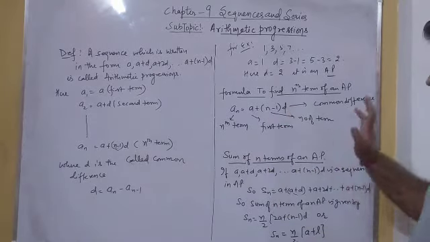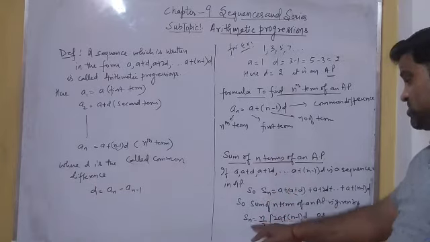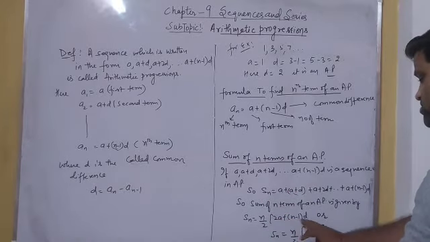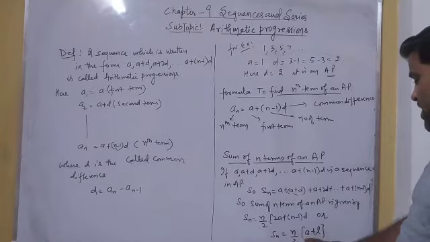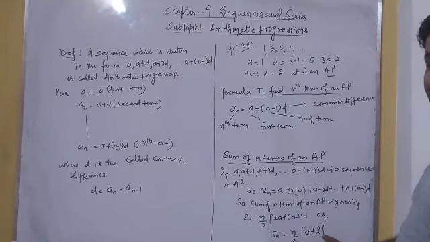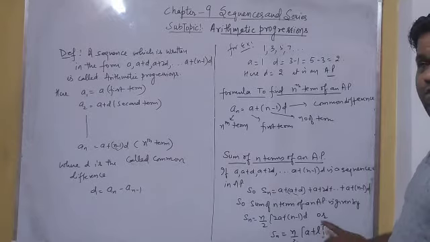Similarly, the sum of n terms of an AP, we know that it is given by the formula Sn is equal to n by 2 bracket 2a plus (n minus 1) d, or we have a second formula which is Sn is equal to n by 2 bracket a plus l. Here l is the nth term of an AP or last term of an AP.